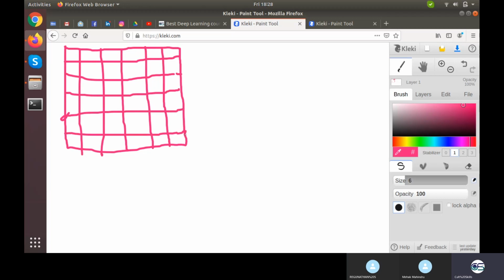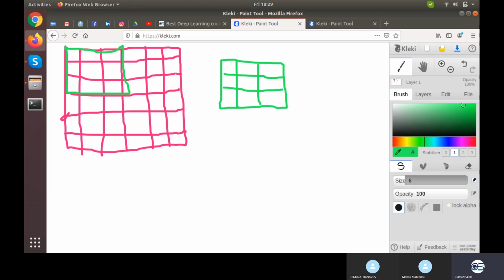Okay, so how many columns are there? There are actually 6 columns, and if I make a kernel of size 3 by 3, let's make it with some different colors. My network isn't supporting me well today. So I make a size of kernel of 3 by 3, so this is my placement of first kernel.